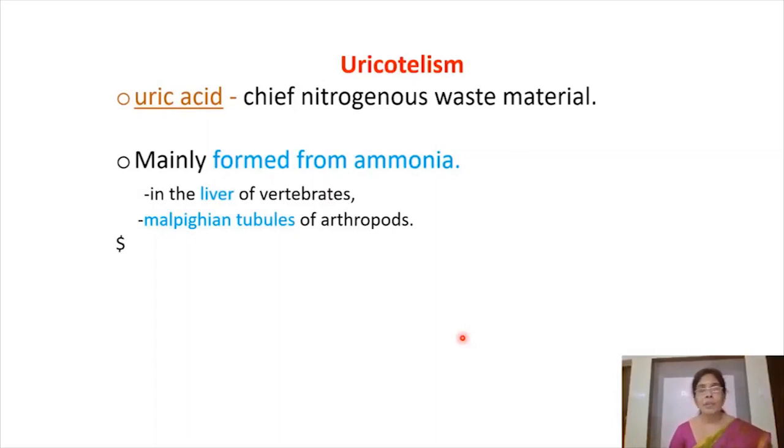And this is a complex process, synthesis of uric acid from ammonia. It requires more ATP. So energy requiring process, expensive process. In spite of this, uric acid excretion is advantageous to the organism. How? Uric acid is less toxic than urea. That means among the three types of nitrogenous waste, uric acid is least toxic.